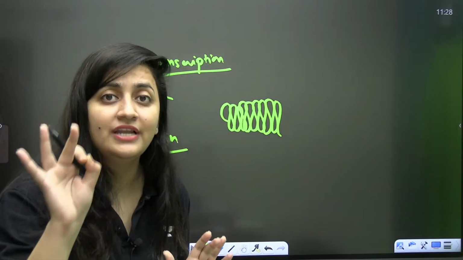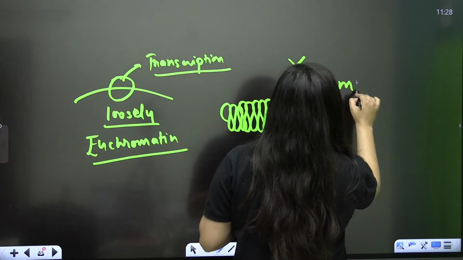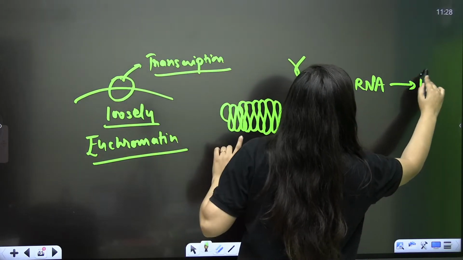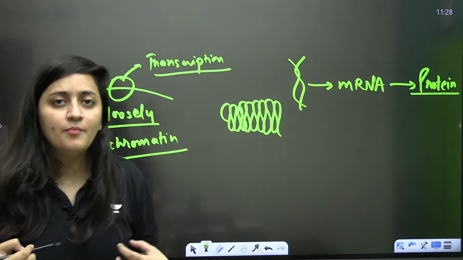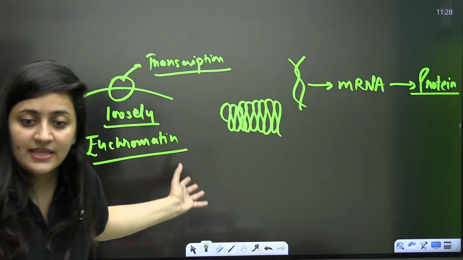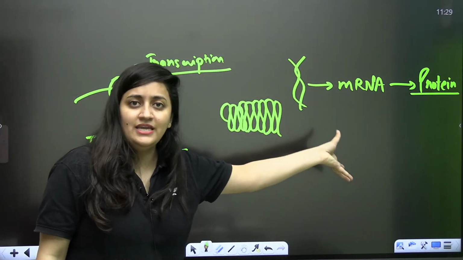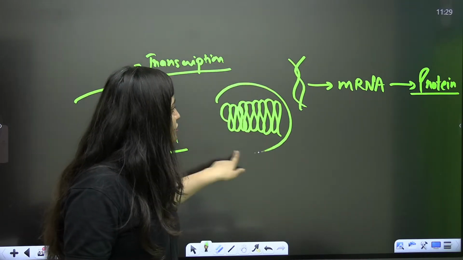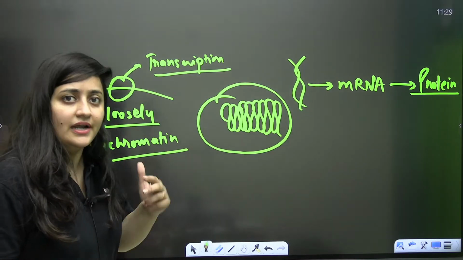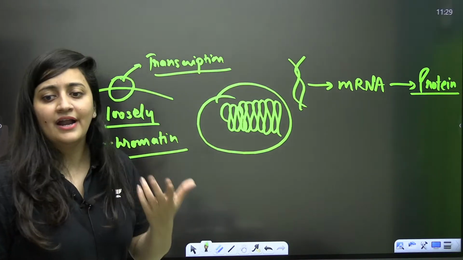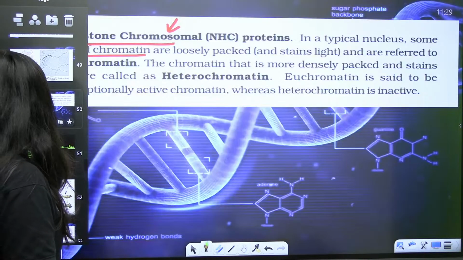It is transcriptionally inactive. Now we have just studied the central dogma of information, isn't it? So we know that DNA will form mRNA, mRNA will form protein. These are the enzymes important for metabolism. Clear? So no such thing will happen here. But here this DNA is not available for transcription. It is not available for the formation of the mRNA and the protein. So it is heterochromatin, darkly stained, transcriptionally inactive.